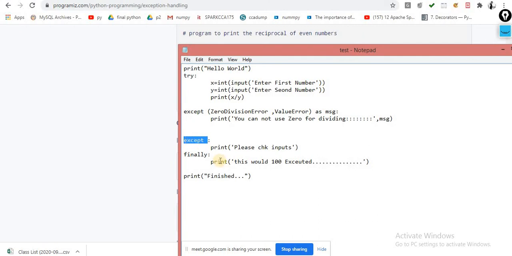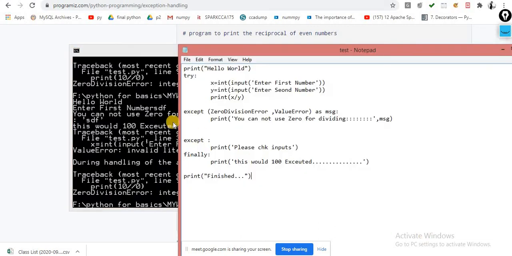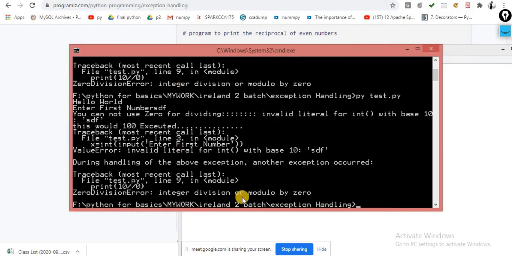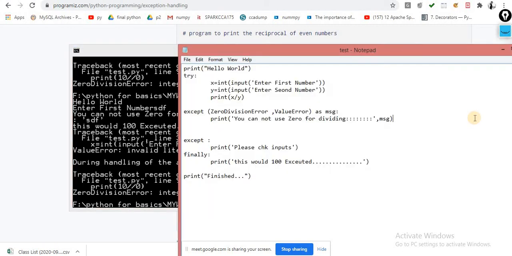Okay, so this is the combination of try, except and finally. I will clear that doubt, why exactly, whenever the exception is raised inside the except block, finally is not working. I will give you the answer for the same. For this point of time, I don't have any clear-cut idea about this error. So now these are the combinations of try, except and finally.